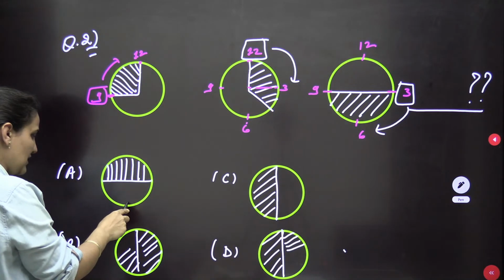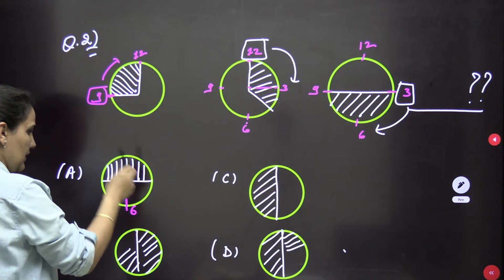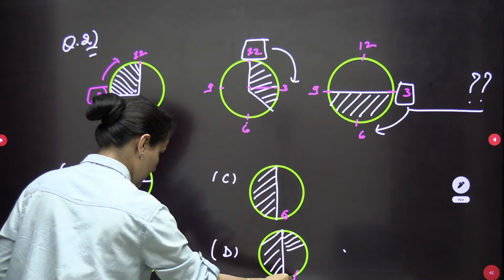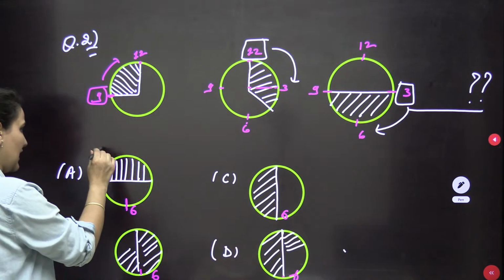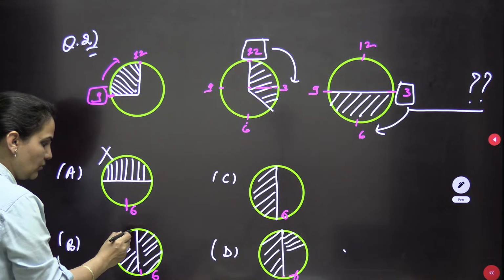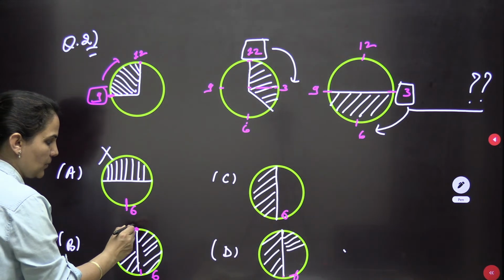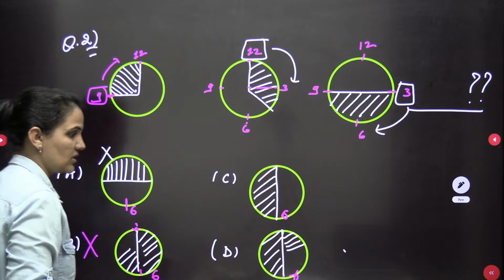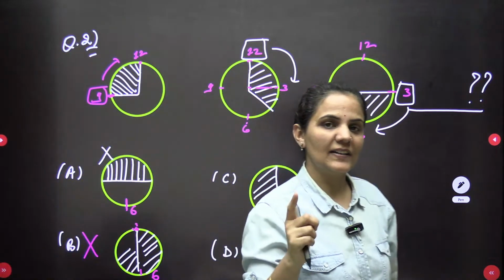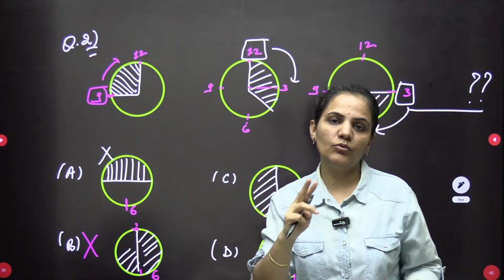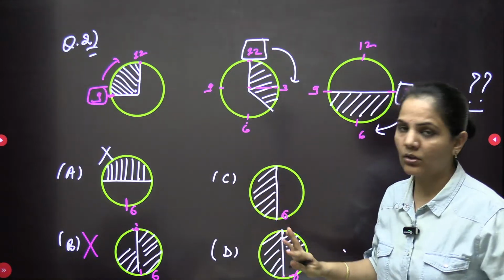So when you are checking, it's not starting here, it should be the 6, and here should be the 6, here should be the 6, here should be the 6. So it's not starting from here. When I'm talking about this one, it's starting from this point itself. So 12, this is not possible. So just by checking the starting point among these 4 options, I can very easily remove 2 options, A and B, not at all possible.